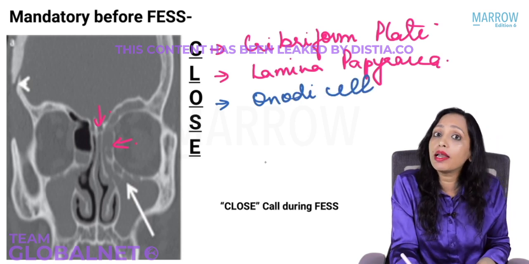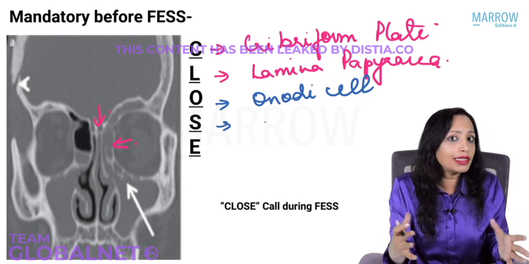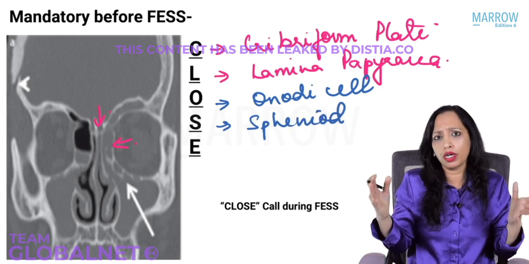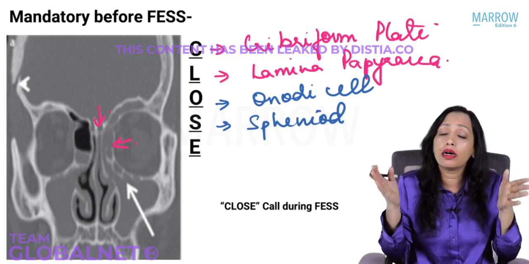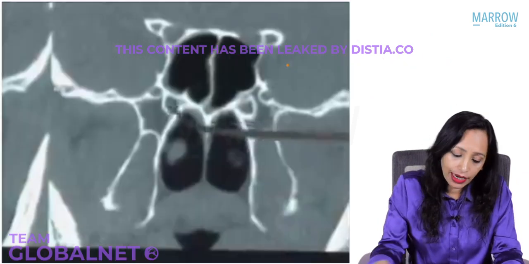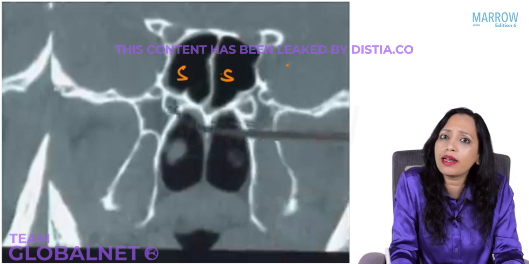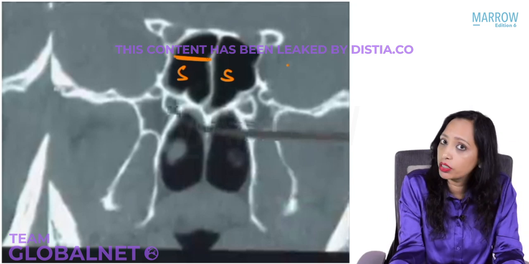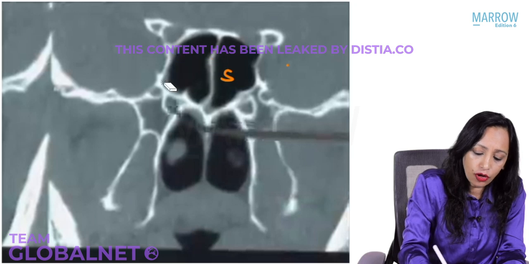We know what the Onodi cell is, and we have to see the sphenoid sinuses, how pneumatized they are. In the sphenoid sinuses, what do we have laterally? Yes, we have the internal carotid, and the optic nerve. Many a times, the lateral wall of the sphenoid sinus can be dehiscent. So let us see the sphenoid sinus. Yes, this here is the sphenoid sinus. Do we have the Onodi cell here? Onodi cell, if it is present, will be separated from the sphenoid sinus by a horizontal septum. Here it is not present, so that is not what we have to worry about.